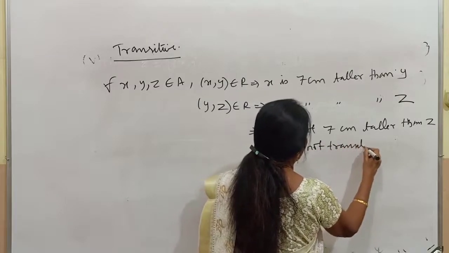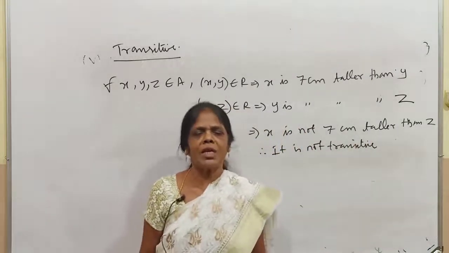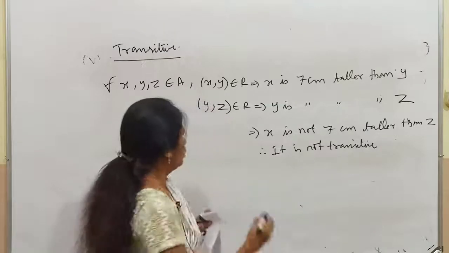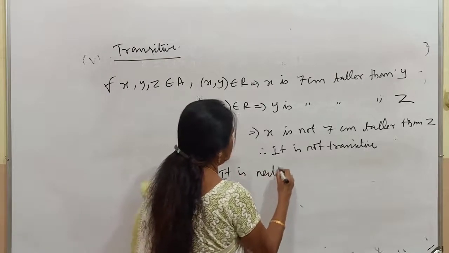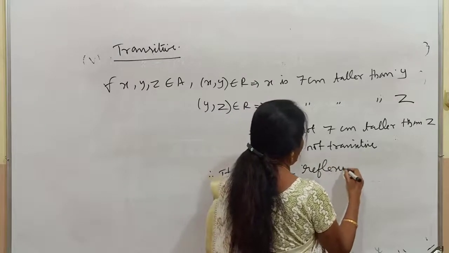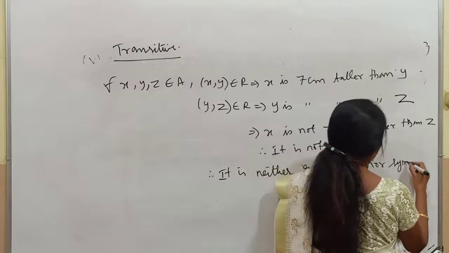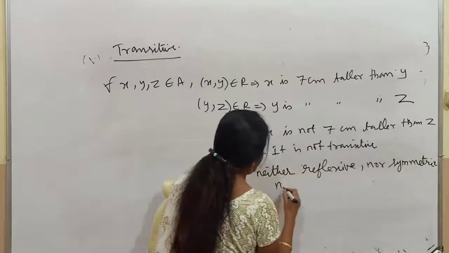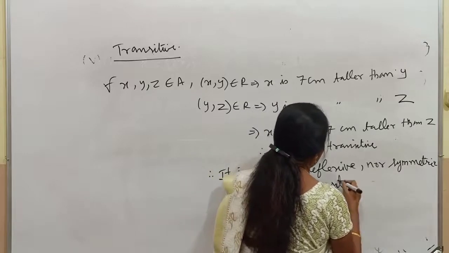So the relation is neither reflexive nor symmetric nor transitive. You have to conclude like that. So therefore it is neither reflexive, nor symmetric, nor transitive. This is the way you have to write.